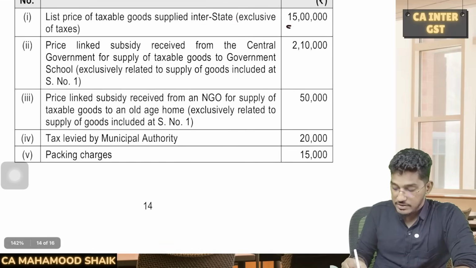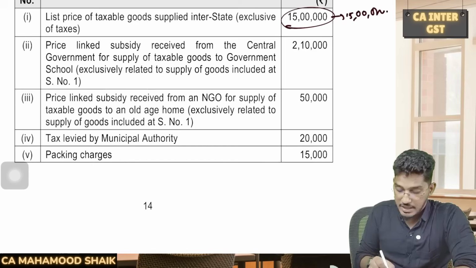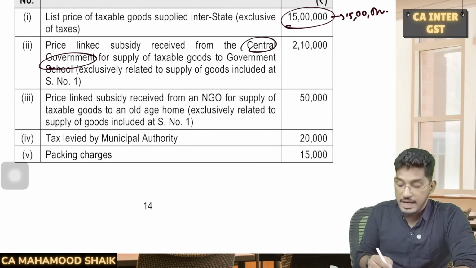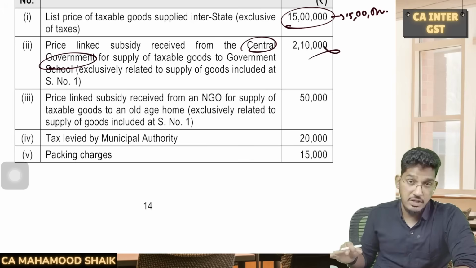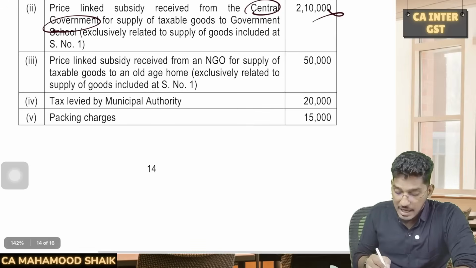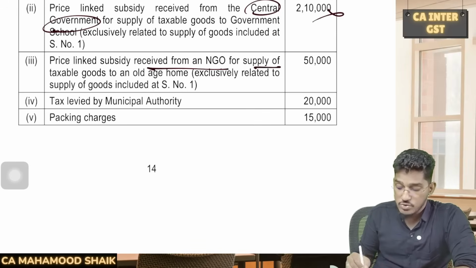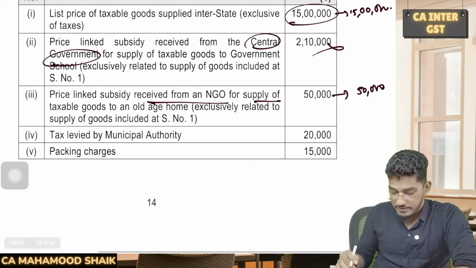Number one, list price of the goods. We will start with the list price, 15 lakh rupees. Price linked subsidy received from central government: will you add it? No. Why? Because subsidies given by central government or state government will not be added to the value of supply. Price linked subsidy received from an NGO for a supply of taxable goods to an old age home: will this be added? Yes, this 50,000 will be added to the value of supply.